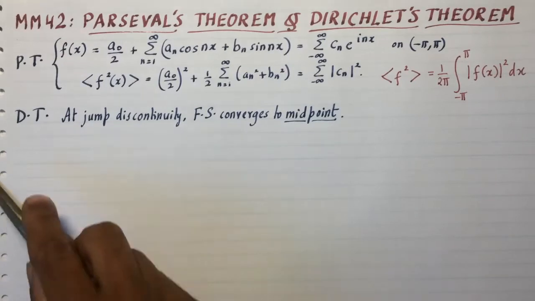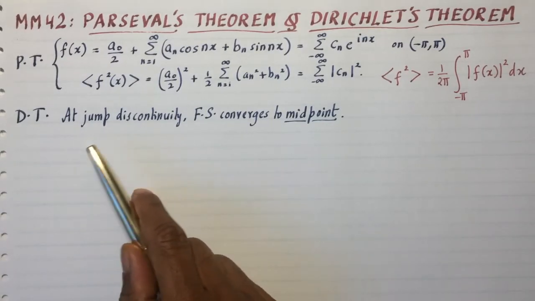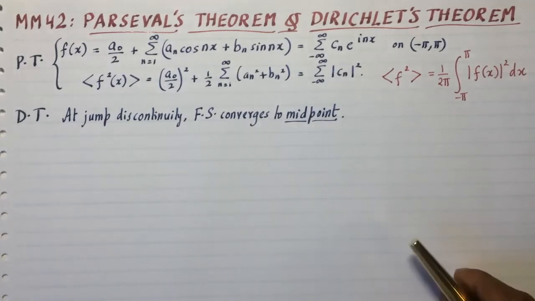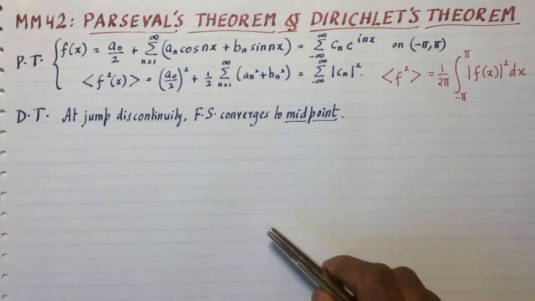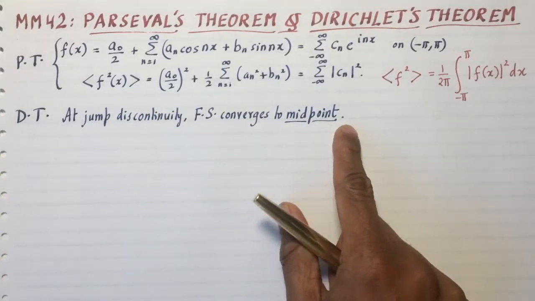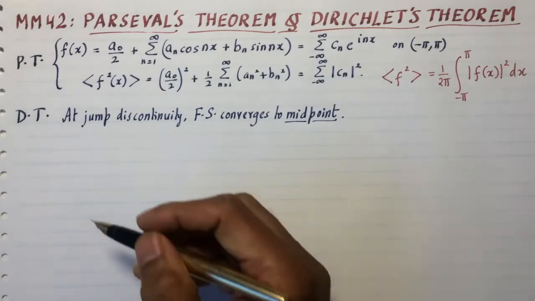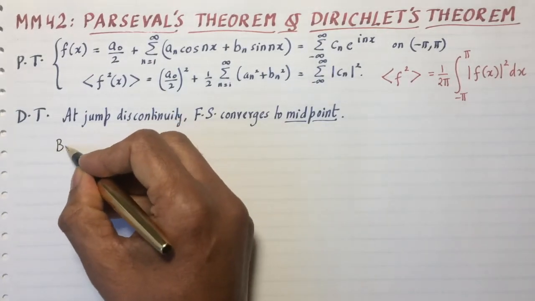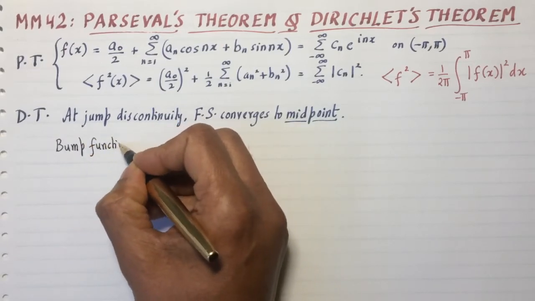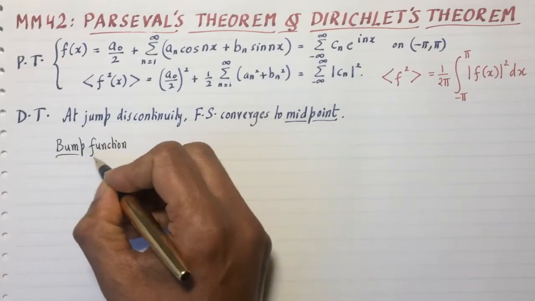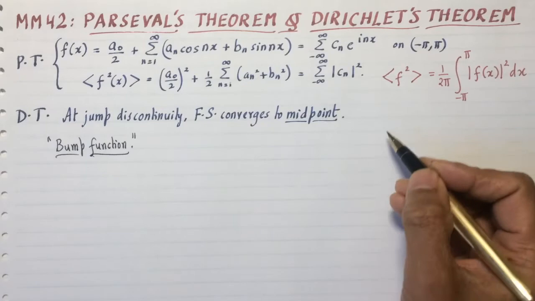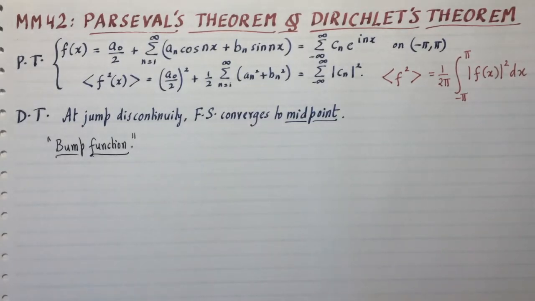Now, Dirichlet's theorem is very long and very complicated, but the basic thing I want you to take away from it, the full statement is given in my notes, is that if you have a jump discontinuity, the Fourier series actually converges to the midpoint of the jump. So as a great illustration of both these, let's take the function called the bump function. It turns out to be one of the most important functions to study in Fourier analysis. Right now we'll assume the bump function to be periodic. In other words, we'll assume that it keeps going like that, bumpy all along the real number line.